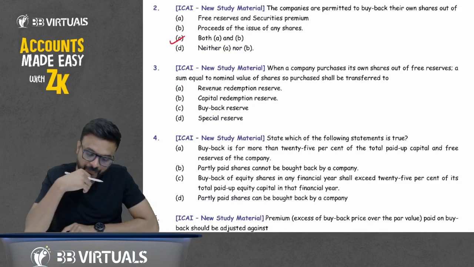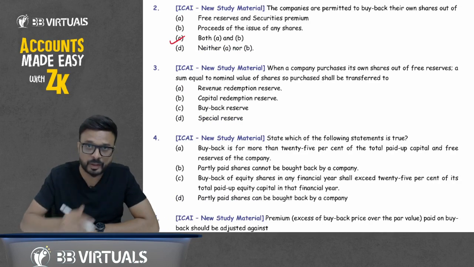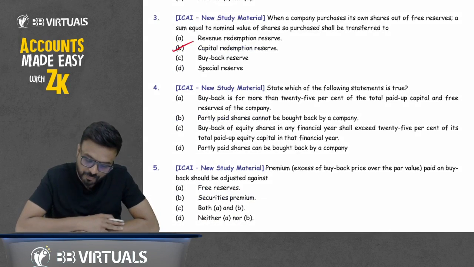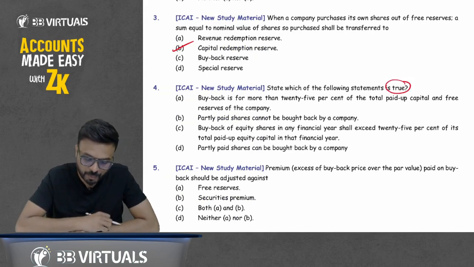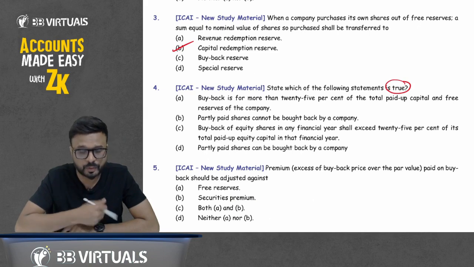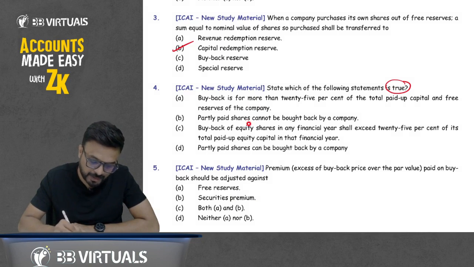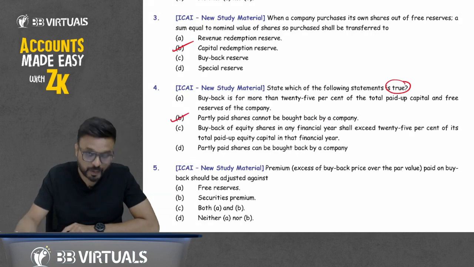Now third: when a company purchases its own shares out of free reserve, a sum equal to the nominal value, meaning face value, of the shares so purchased shall be transferred to CRR. State which of the following statements is true. We have to find the true one. Buyback of more than 25% of the company: this is false, it should not be more than 25. Second, partly paid up shares cannot be bought back by the company. Yes, they cannot buy; only fully paid up shares can be bought back. Therefore, the answer is B.